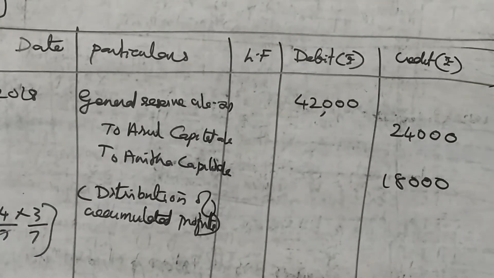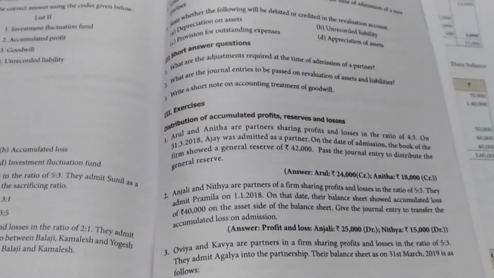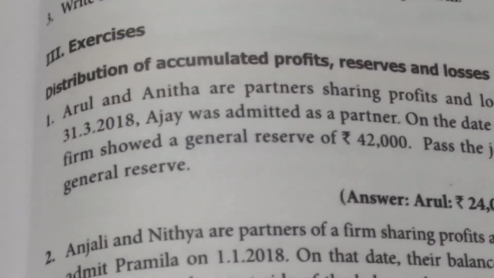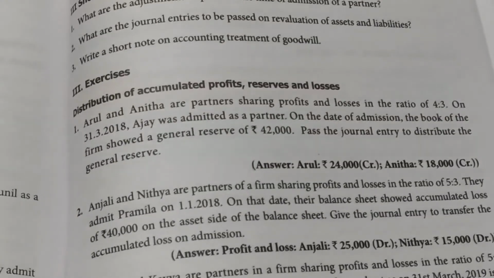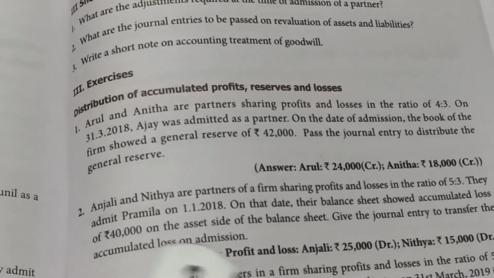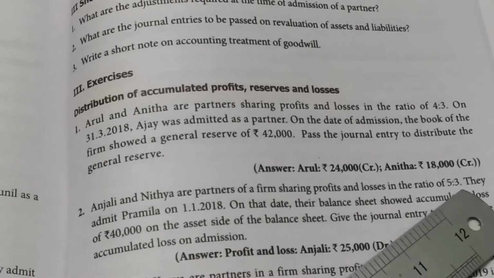Now we can go to the second question. Now you listen to the second question. Let me read the question now. See the question. Anjali and Nitya are partners of a firm sharing profits and losses in the ratio of 5:3.